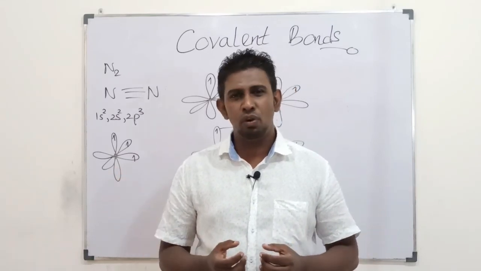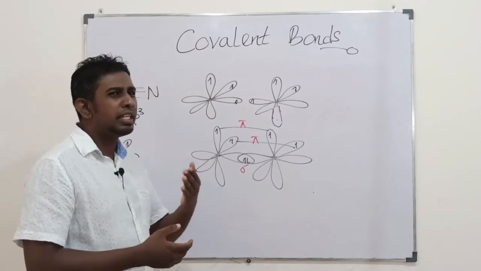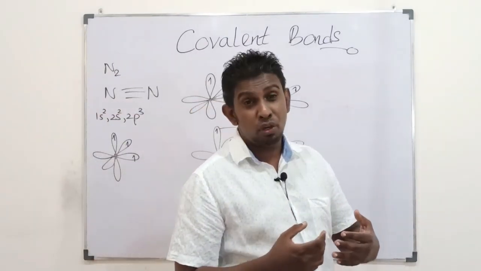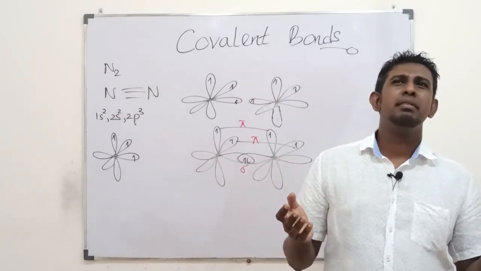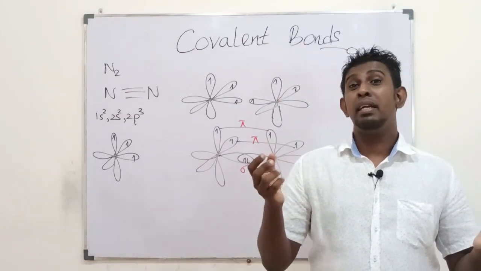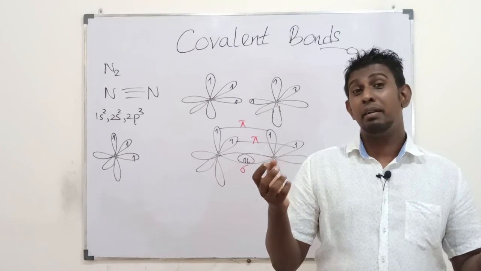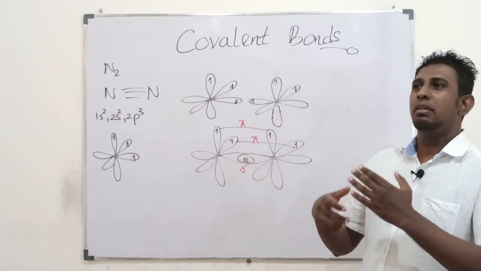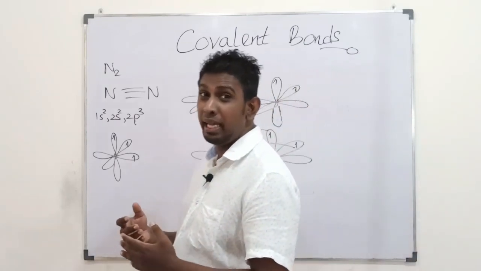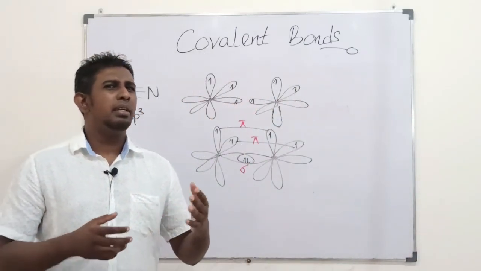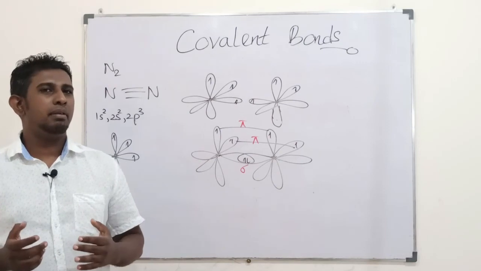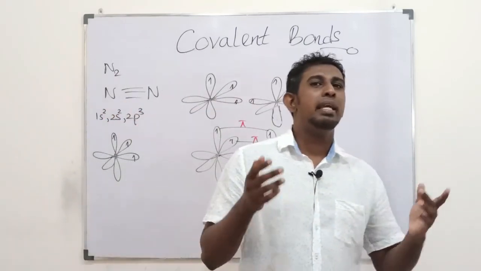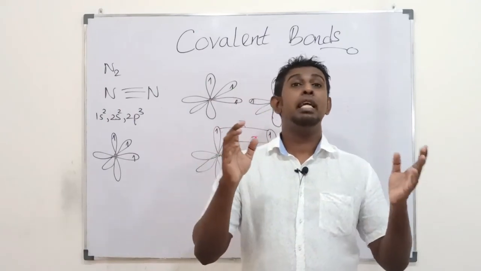Based on the type of atomic orbital involved, overlapping can be made only between unpaired and empty orbitals. Then you could find s-s overlapping, p-p overlapping, and s-p overlapping.